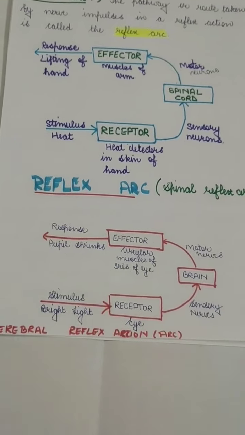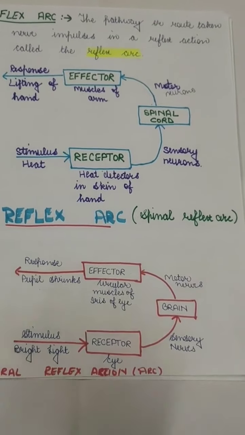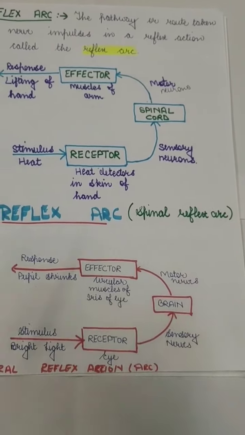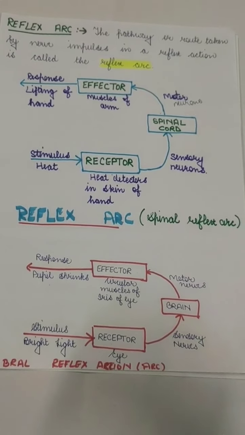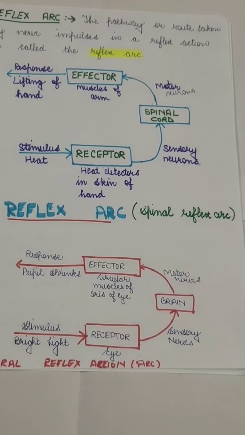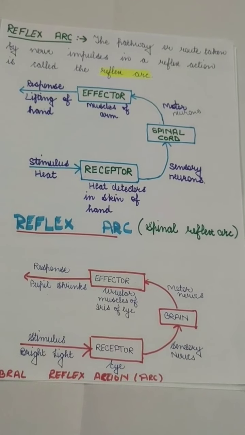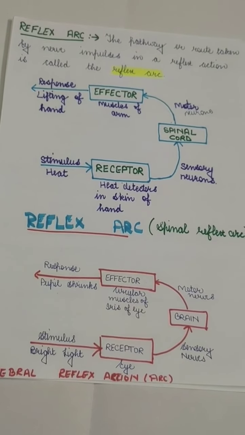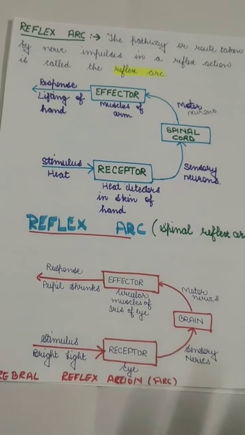I hope it's clear. The next topic is about the muscle cells. Since I'm telling you again and again about the effectors, and I told you in the beginning also, the part of the body which can respond to any stimulus according to the instructions sent from our nervous system is called an effector, and especially these act on the muscles.